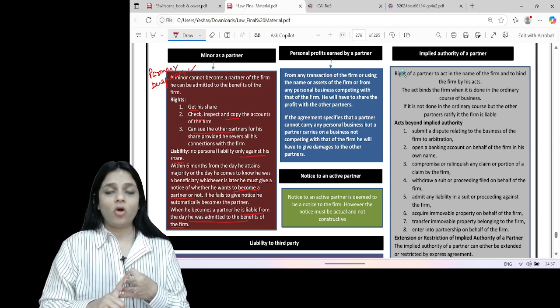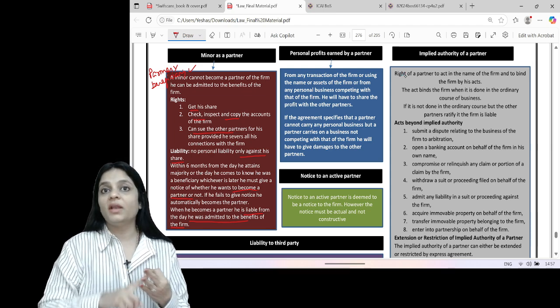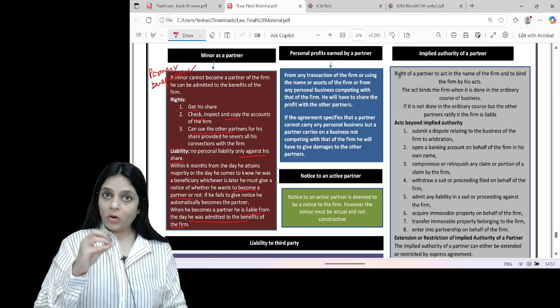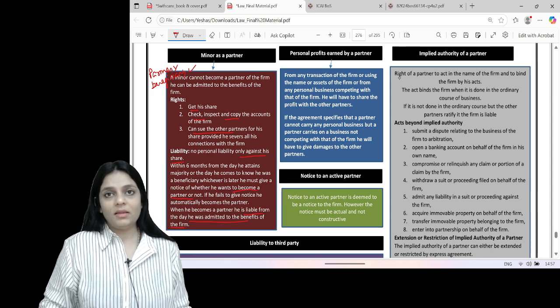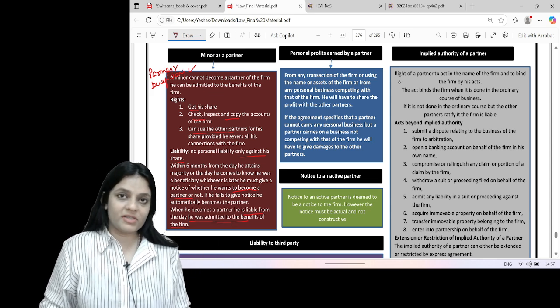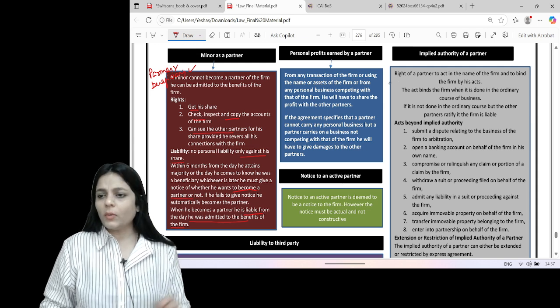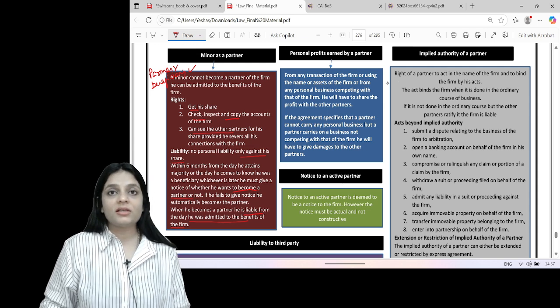Can he check, inspect, and copy the accounts of the firm? Yes, but it should be done bona fide. Will he get a share of profits? Yes. The sharing of profits ratio and everything we had discussed in the previous unit when we were doing sharing of profits as an essential. But just one question: does every partner have a right to share profits?